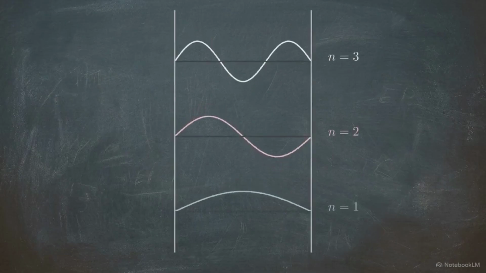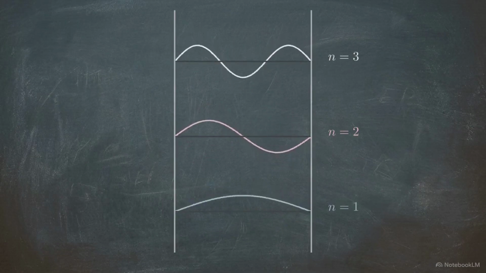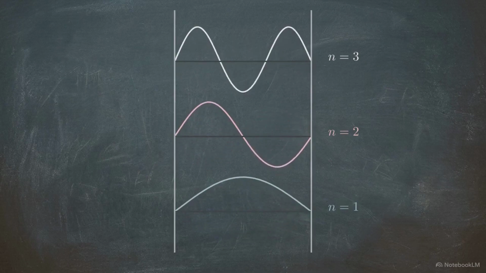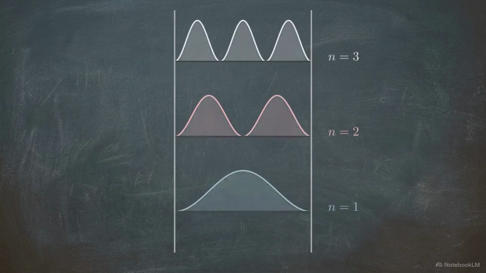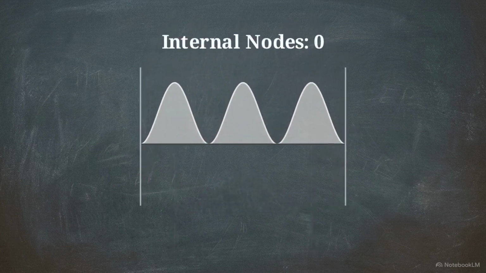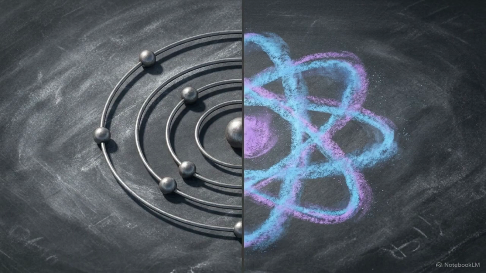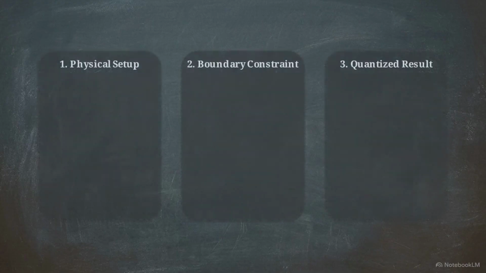These are the first 3 allowed wave functions. When we square them, we see the probability density, the standing wave patterns that dictate where the particle is likely to be. Each step up the ladder adds exactly 1 more node, a point where the probability of finding the particle drops to 0. This derivation proved that Bohr's early model was just one piece of a broader wave mechanical theory. The logic is consistent.